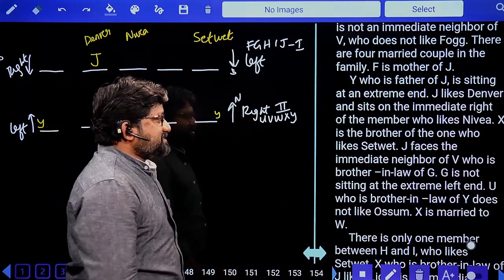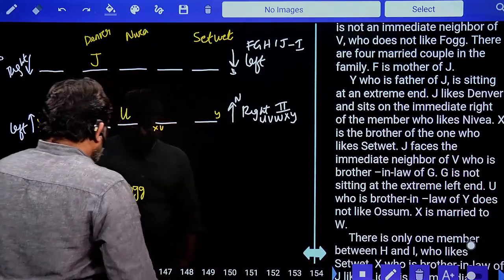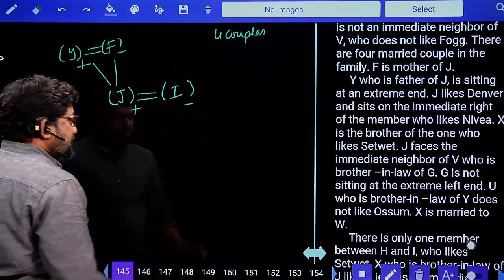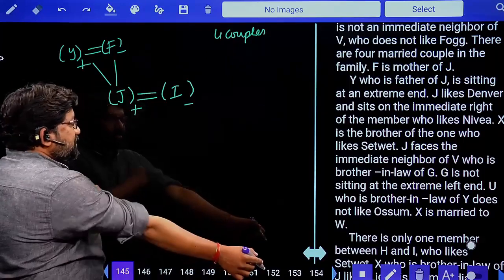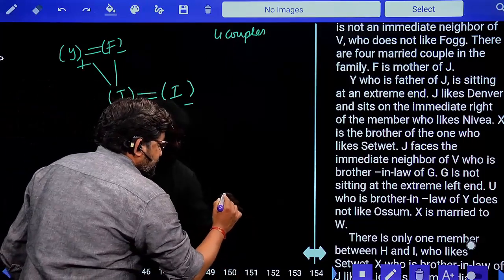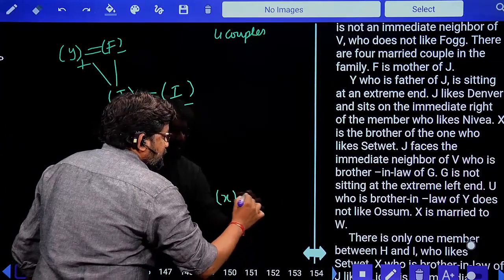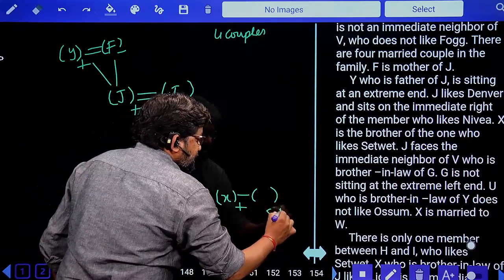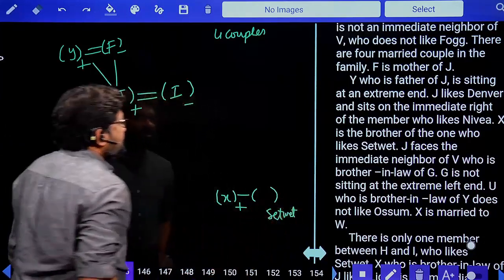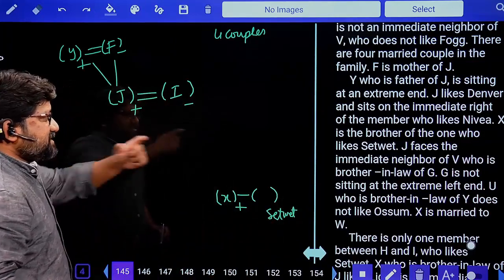Fixed. Next, X is the brother of the one who likes Setwet. I don't know who likes Setwet, so I'll just write it down separately. X is the brother of the one who likes Setwet.